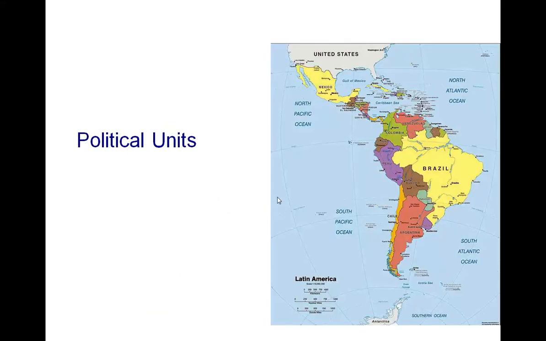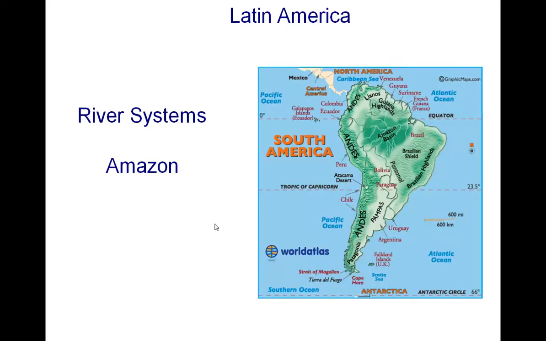There are many countries in Latin America. We're not going to go through all of them, but the countries that we really need to focus on, because they are emerging members of the world economy, are Mexico and Brazil. There are, like I said, a lot of other important countries, but we need to focus particularly on those. The river systems of Latin America are really dominated by the Amazon. This large area of South America is drained by the Amazon, and it's the largest river by volume in the world.